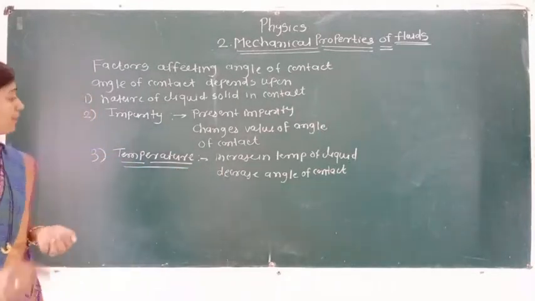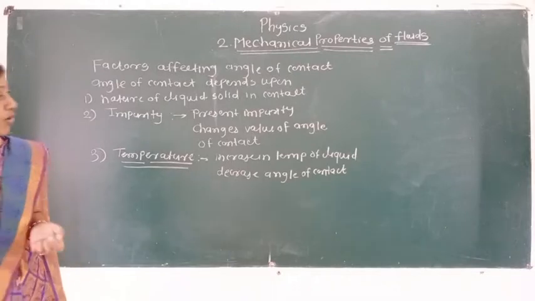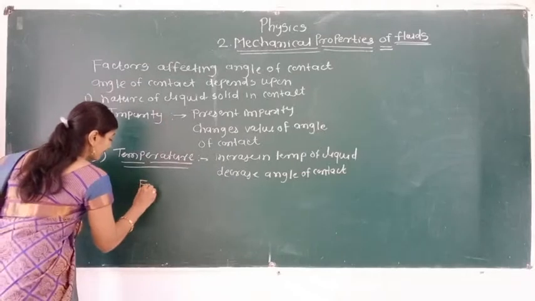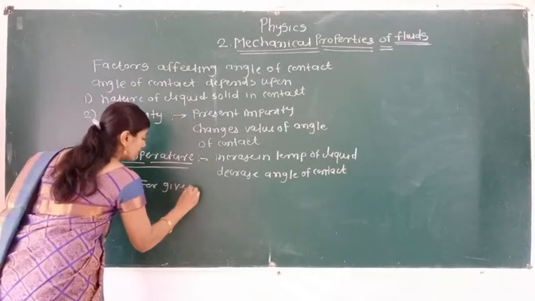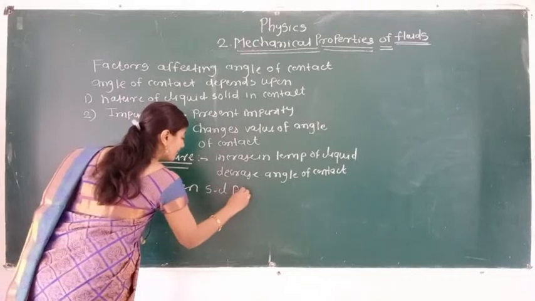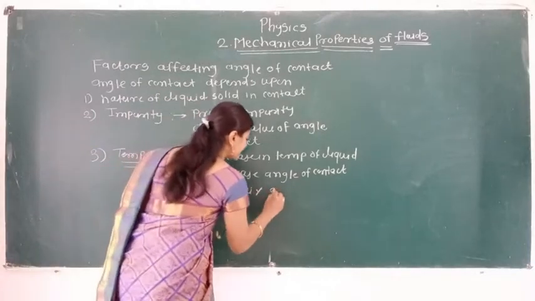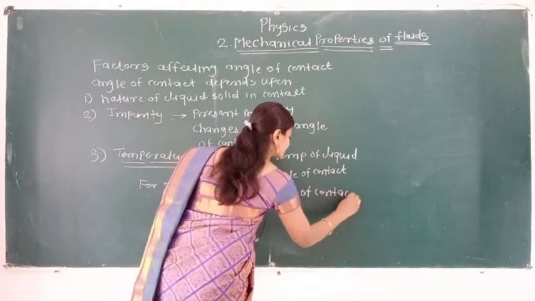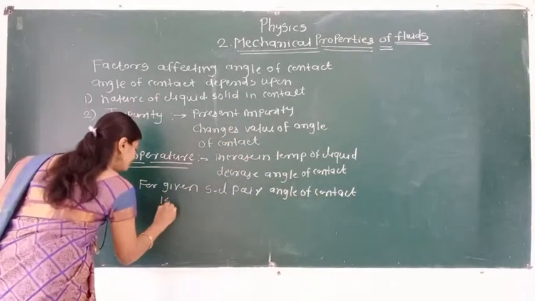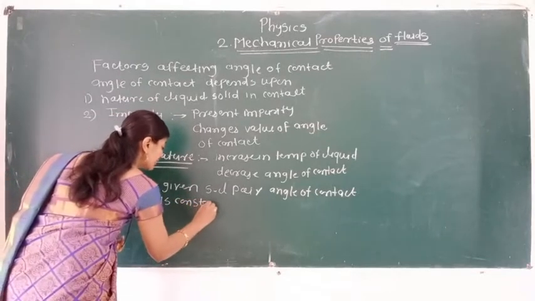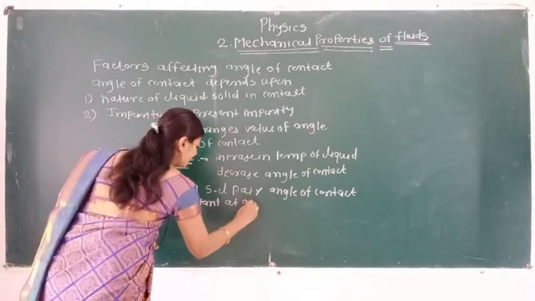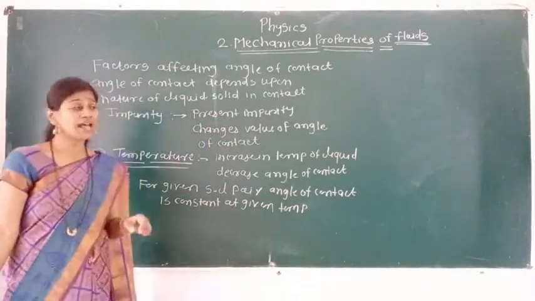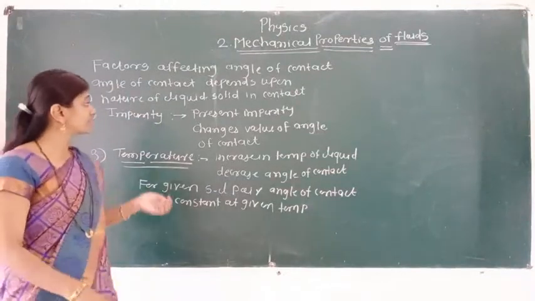In our textbook, see there, one important thing is that for a given solid-liquid pair, angle of contact is constant at a given temperature. So in the exam they will ask the 2-mark question: factors affecting the angle of contact.